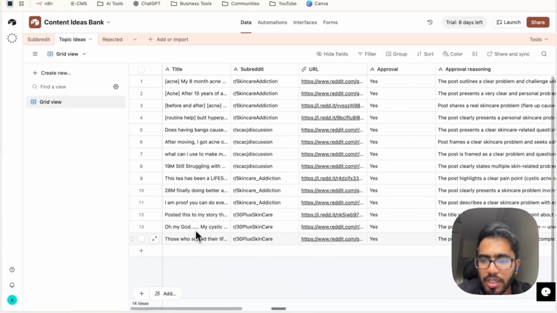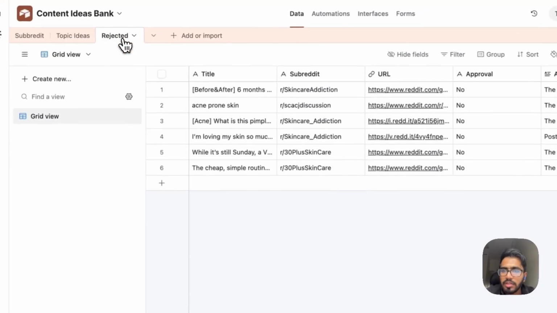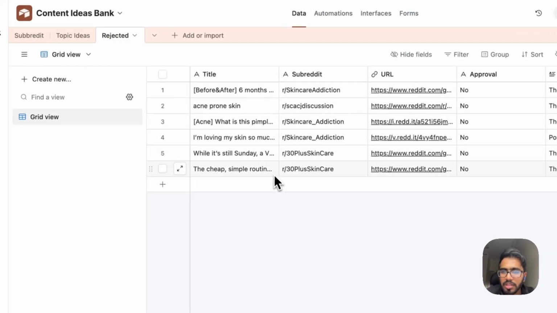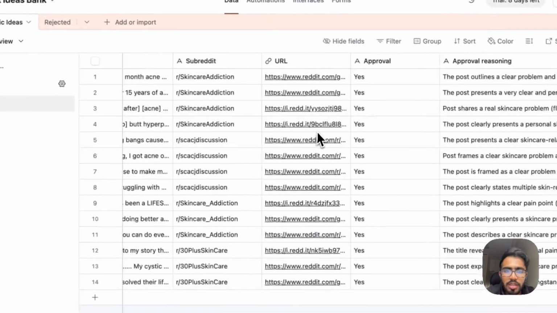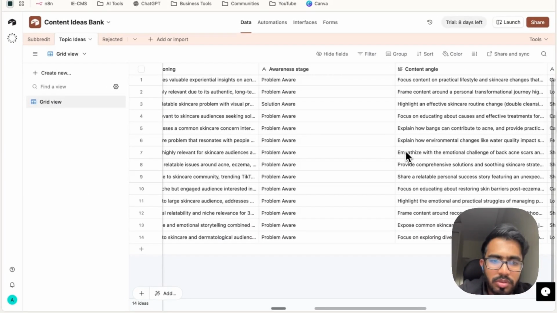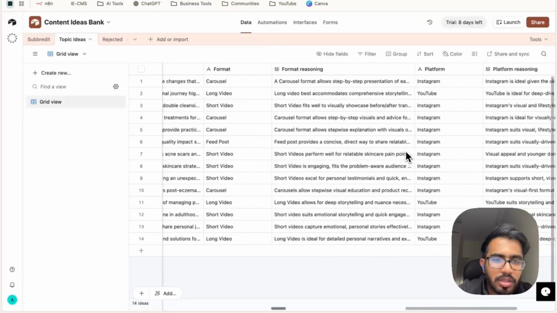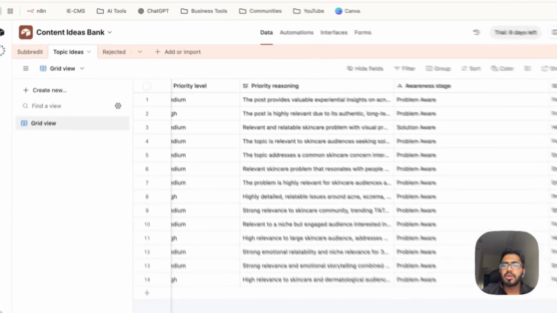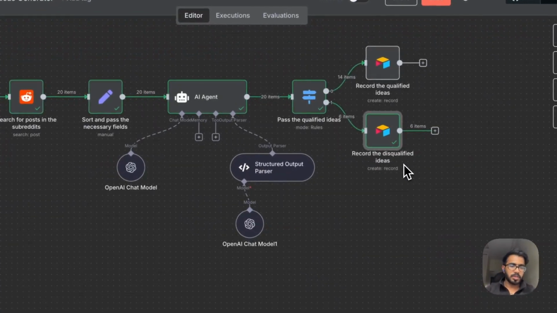These are the 14 ideas that we got from the AI agent that were approved, and in the rejected section you can see the remaining 6 ideas. Now you can check each of the columns and how it has worked. So that's pretty much about it. This is how this particular agent works.